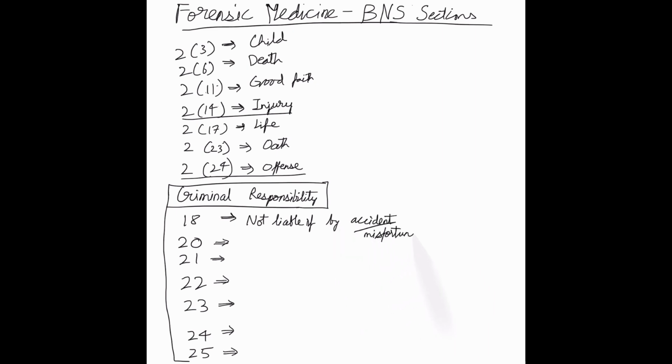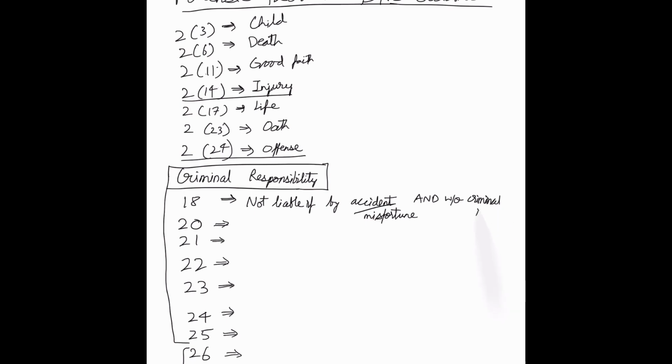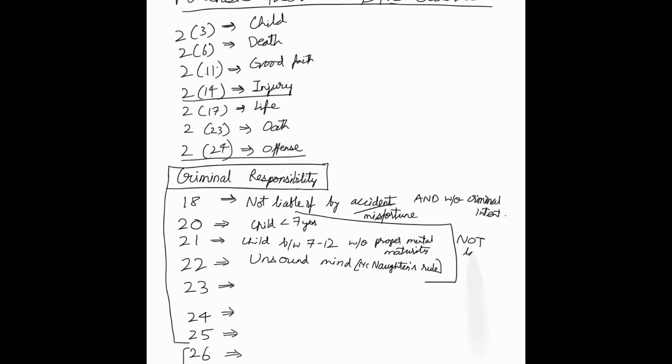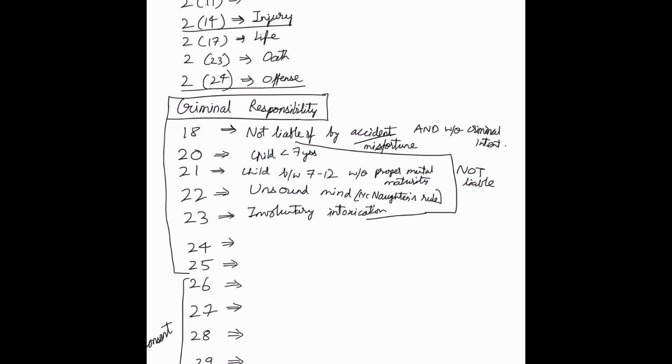So coming to a few sections dealing with criminal responsibility. According to section 18, a person is not liable if he commits a misdeed that occurred by accident or misfortune and without criminal intent. So section 20 renders a child below 7 years safe. 21 renders a child between 7 to 12 years without proper mental maturity. 22 deals with people having unsound mind, also known as McNaughton's rule. And 23 under involuntary intoxication.